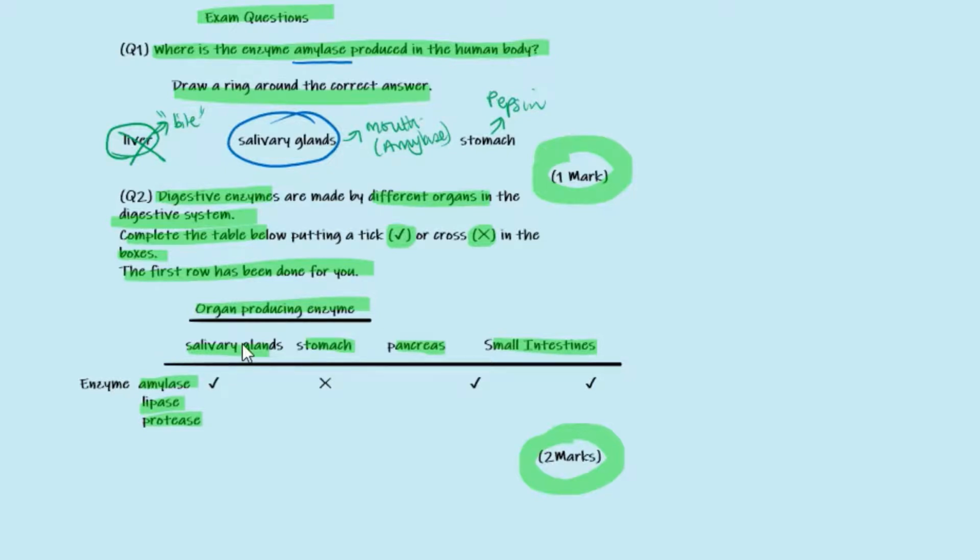Amylase is produced in the salivary glands, which is in the mouth. It's not produced in the stomach. It's produced in the pancreas, and it's produced in the small intestine. Lipases are not produced in the salivary glands because they're not produced in the mouth. They're not produced in the stomach because they are produced in the pancreas and in the small intestine. For proteases, again, they are not produced in the salivary glands, which is in the mouth. You do get pepsin in the stomach, so they are produced in the stomach. They are in the pancreas and also in the small intestine.